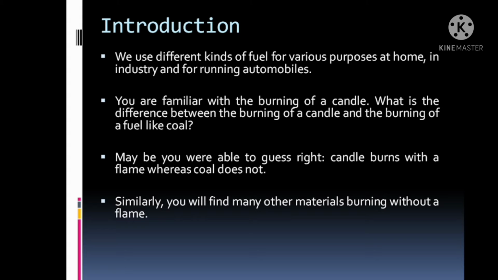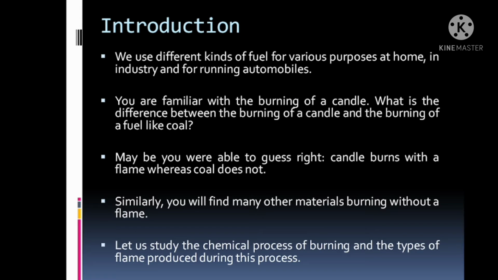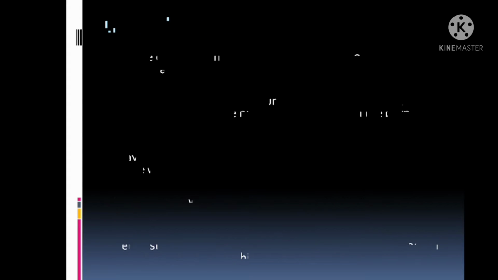Similarly, you will find many other materials burning without a flame, like coal. Let us study the chemical process of burning and the types of flame produced during this process. In this chapter, we will see the chemical process of the flame and the burning of the fuel.